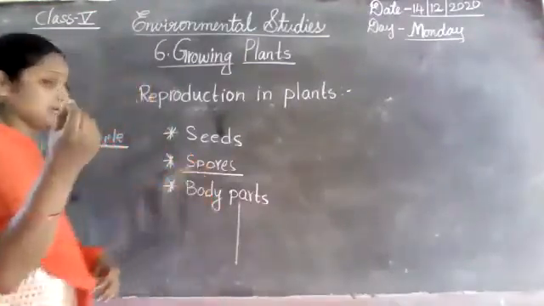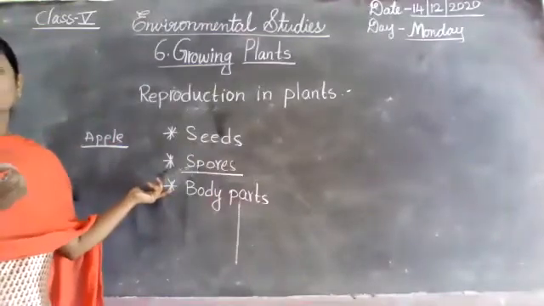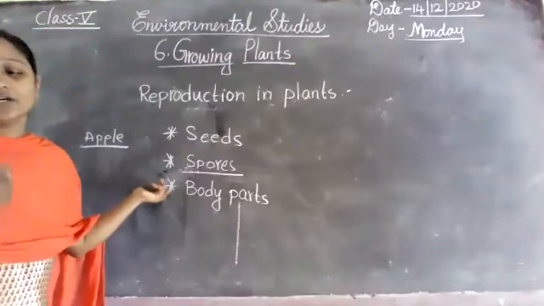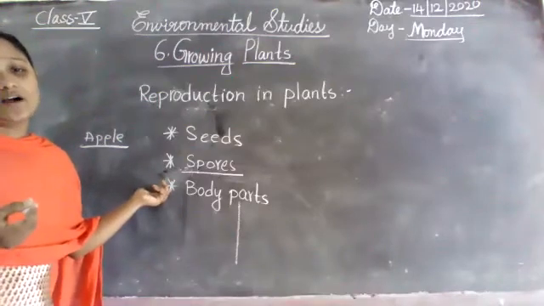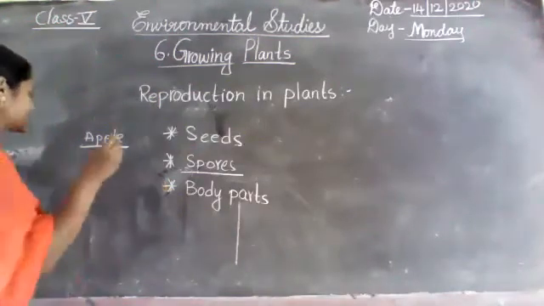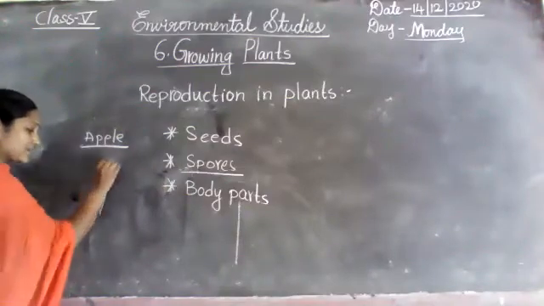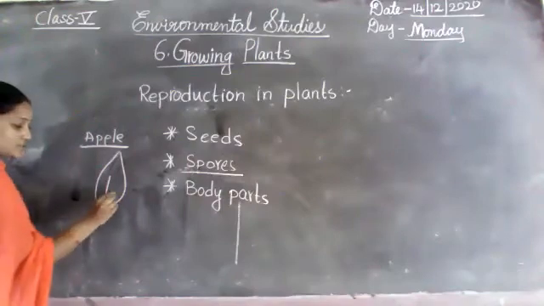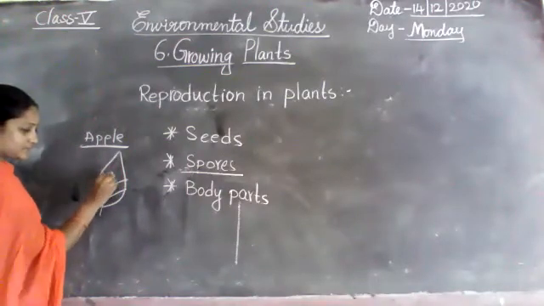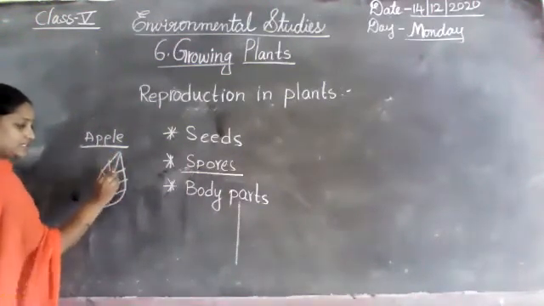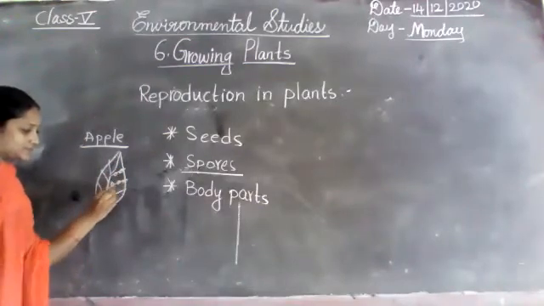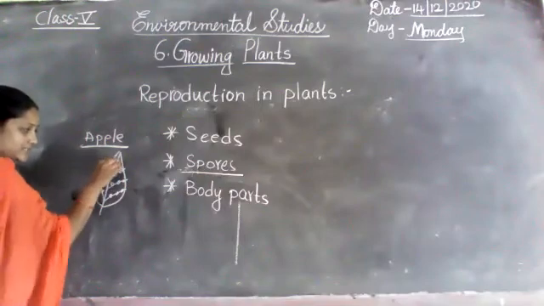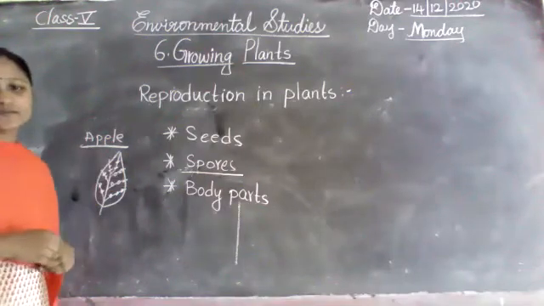Each spore has a single cell that can grow into a new plant. Mushrooms and fungi also reproduce through spores. Already I brought examples. For example, now I am taking one leaf. So this is a leaf. So these are the spores. Okay, children, these are the spores.